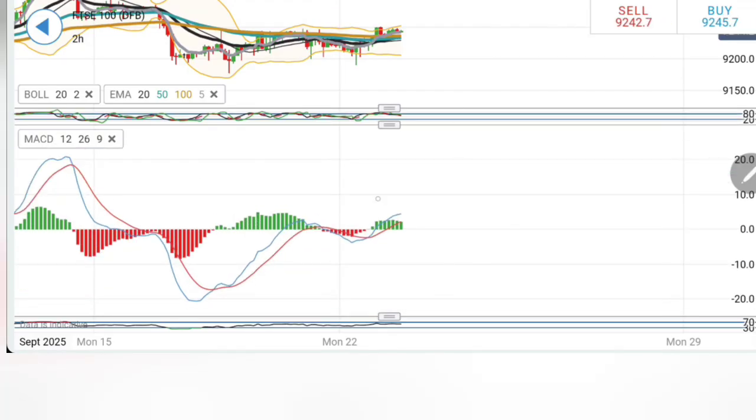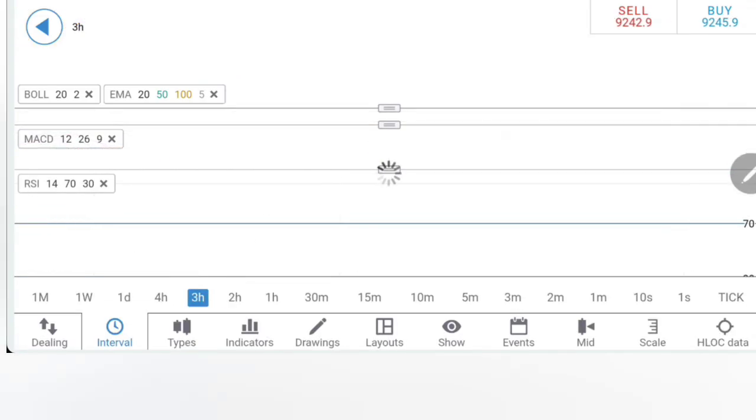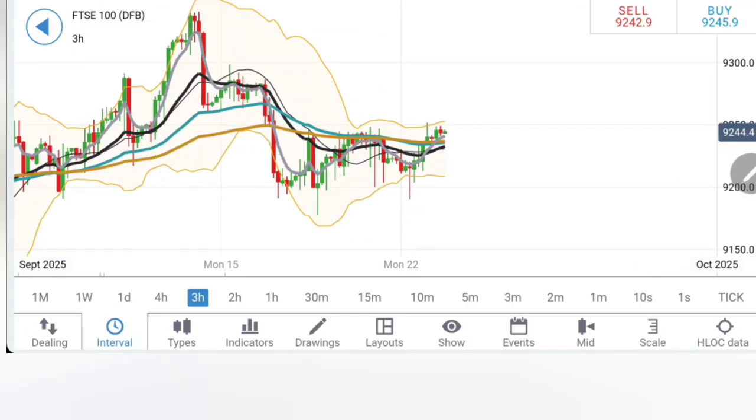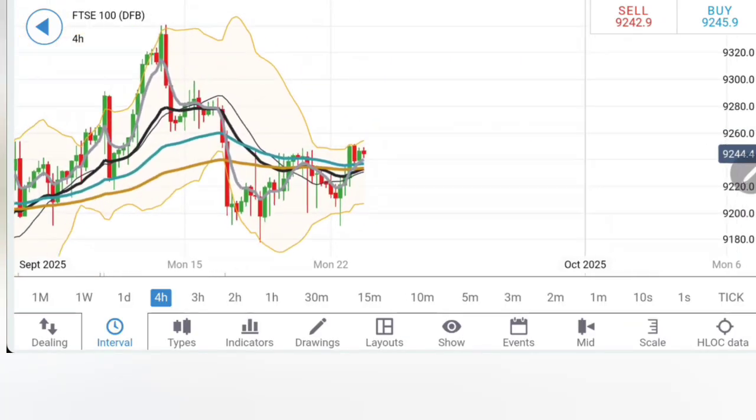Stochastic looking down. The MACD is divergent and bullish. The RSI is flat. On the 3-hour chart, similar observation. The moving averages are on the verge of a crossover. And thus, once you see it staying beyond 9250, you can initiate a buy. Yesterday also I mentioned the same. Today again 9250. The lower price has to be above 9250 in order to confirm further bullishness towards 9265, 9280. And if at all it trades beyond 9285, you can just stay bullish from there towards 9310, 9320.